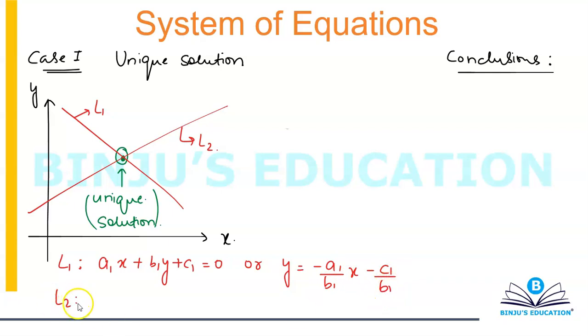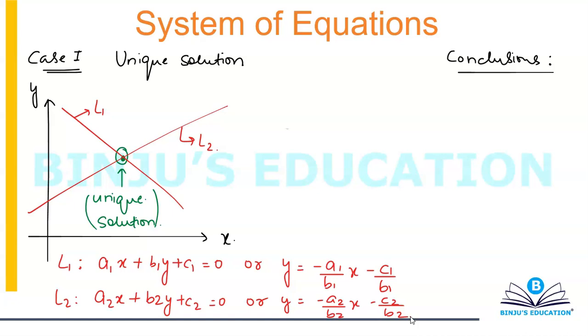And line L2 has the equation a2x plus b2y plus c2 equals 0, or y is equal to minus a2 by b2 x minus c2 by b2. So I have the equation of line L1 and of line L2. They both meet at a point. They have a unique solution because the coordinates of this point, the green point, satisfy both the equations.